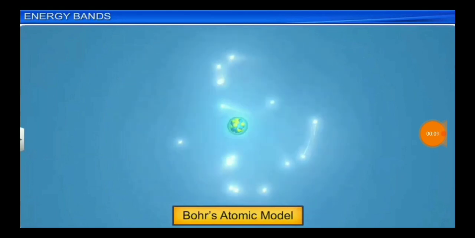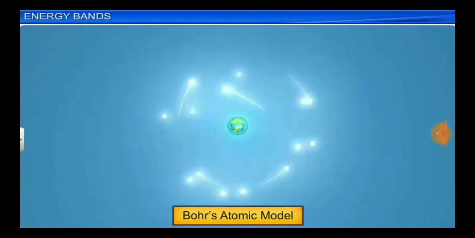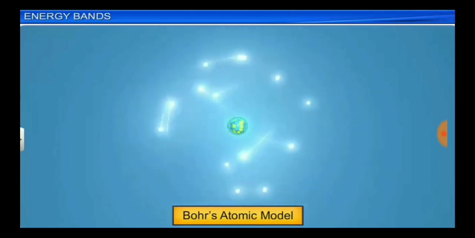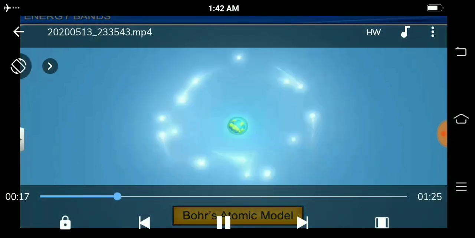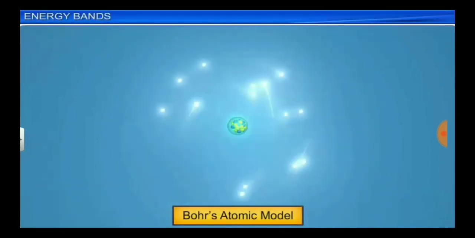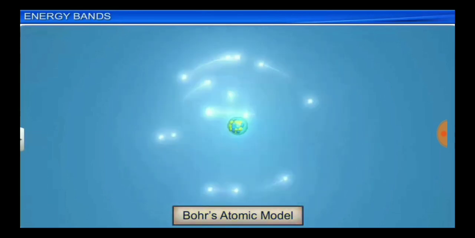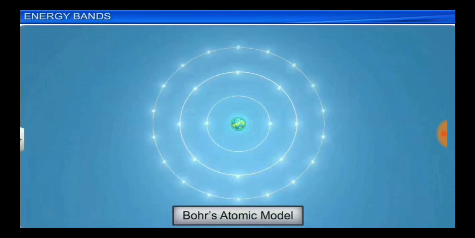According to Bohr's postulates, every atom consists of electrons that revolve around the nucleus in fixed energy levels called shells or orbits. The angular momentum is quantized for each electron. The orbit number in which they revolve is characterized by the principal quantum number.